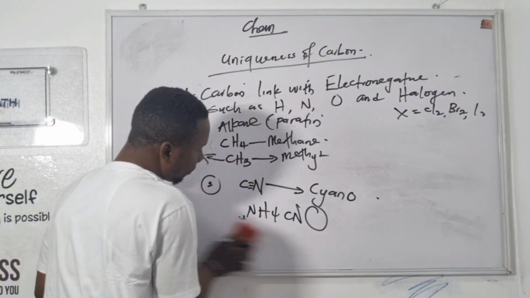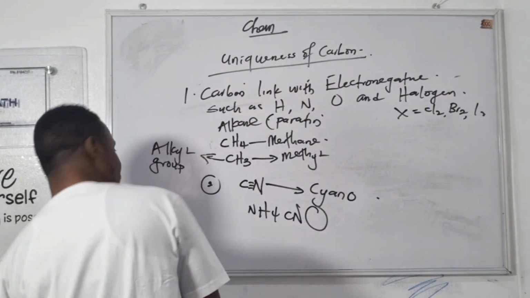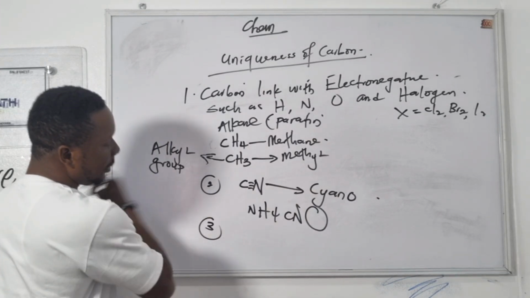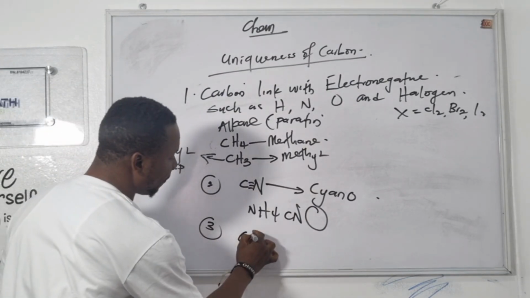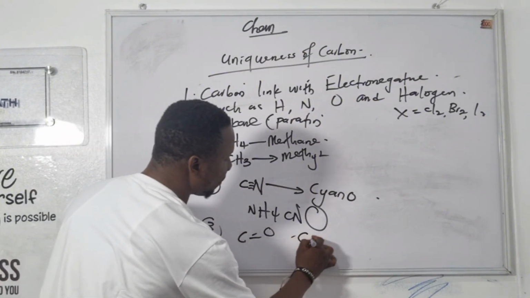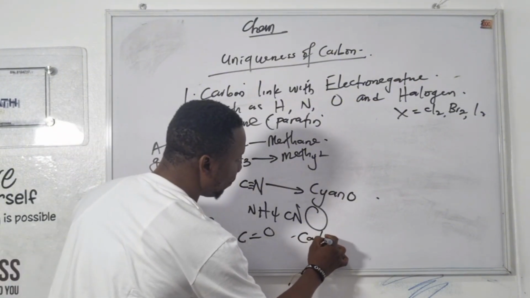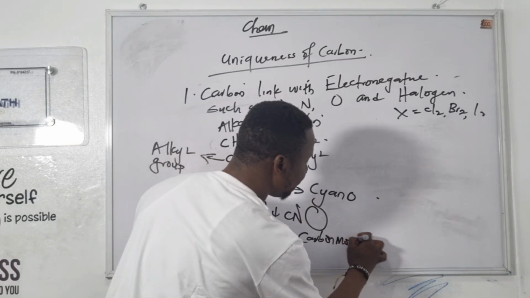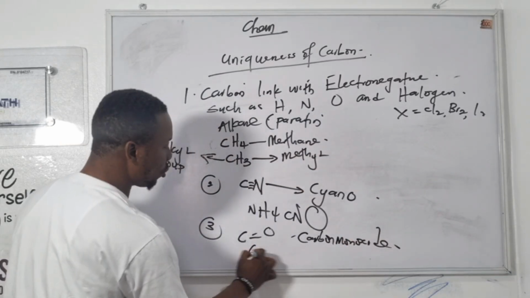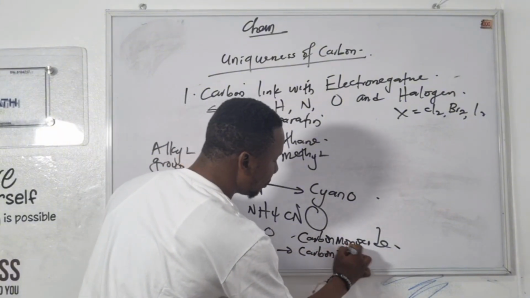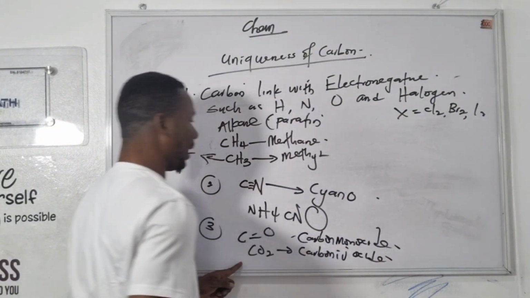So now linking with what? Oxygen. If it links with oxygen, it's forming CO. This CO is said to be carbon monoxide. If it links with CO2, that's carbon dioxide, so it's forming an oxide of carbon.